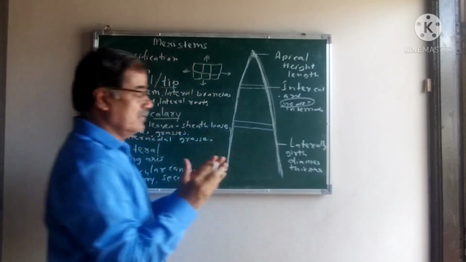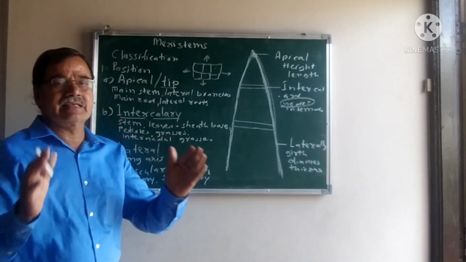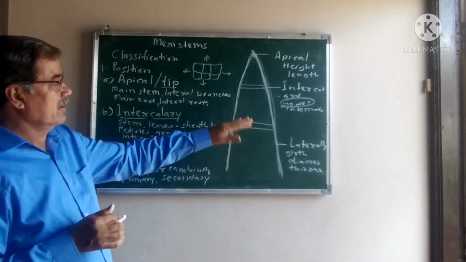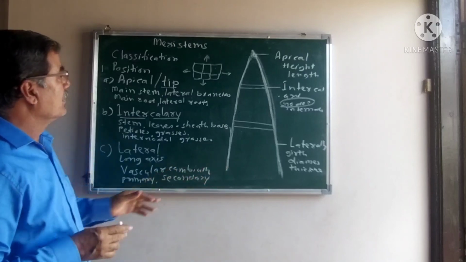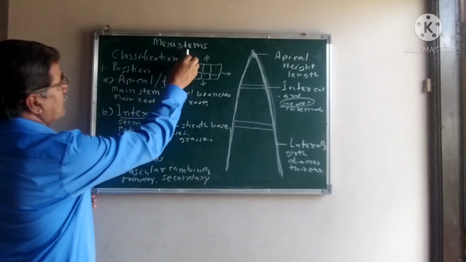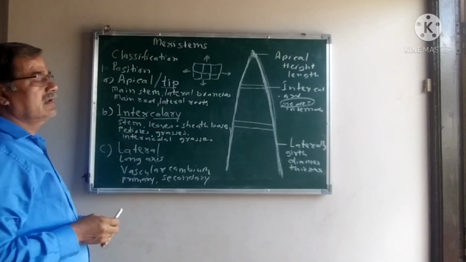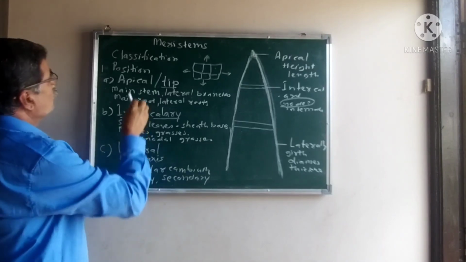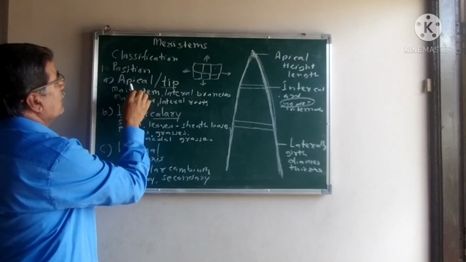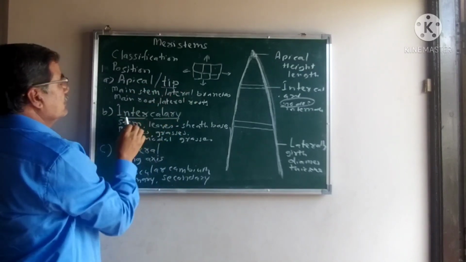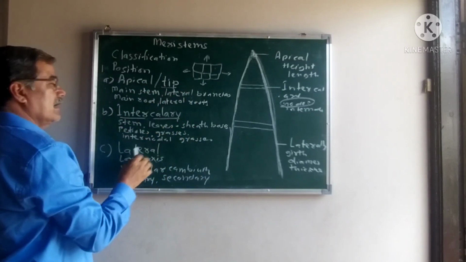Means the stem grows to different sizes as the perennial plants grow. Here, the classification of meristems based on the position in the plant body gives the apical meristems, intercalary meristems, and lateral meristems.